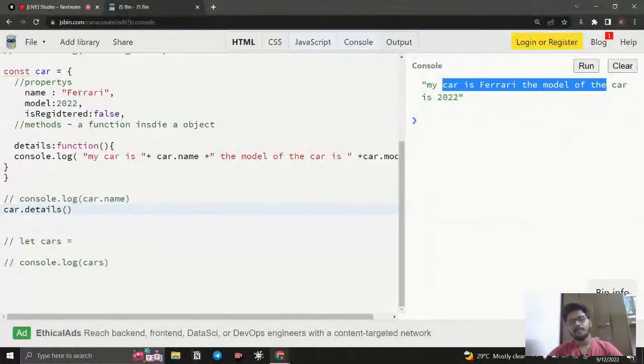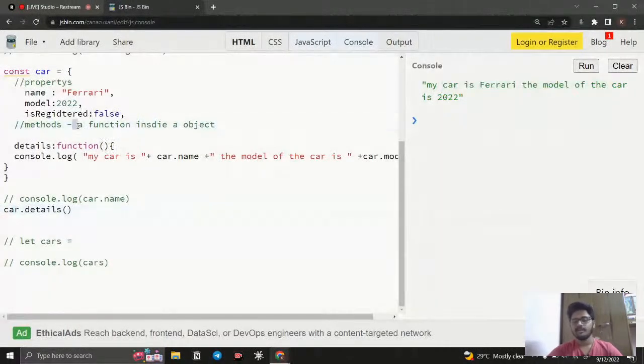The difference between a property and a method is, a function inside an object is called a method. We can say a variable inside an object is called a property. For a property, we don't want to use the parenthesis, because it is just going to display whatever information we have. But when it is a method, it is going to run a certain action, so in that case we need to give the parenthesis. So now you can understand, console is an object and log is the method of that object. That is why we are using the parenthesis. This is the default one, and this car detail is created by us.